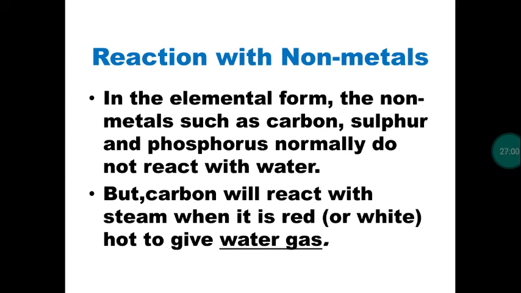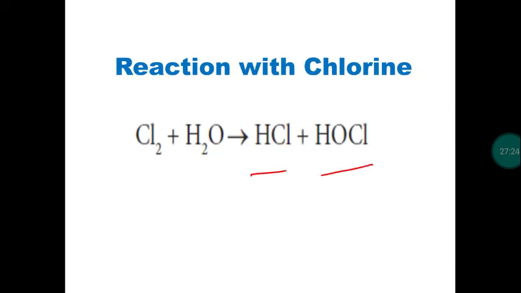Next, reaction with non-metals. Generally the non-metals like sulfur, phosphorus, carbon will not react with water at ordinary temperature, but at high temperature carbon will react with water. At 400 degrees Celsius, when steam is passed over carbon in a Swift converter, the carbon will be converted into carbon monoxide and hydrogen. This is called water gas.